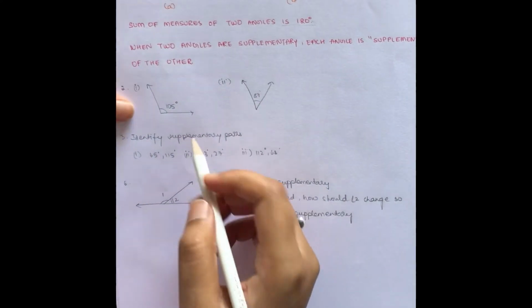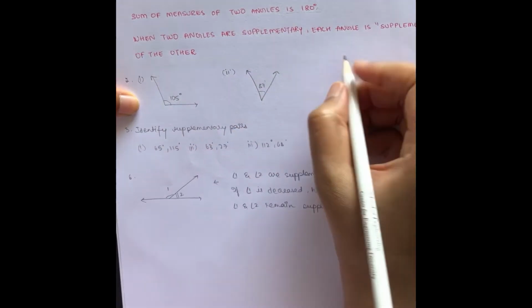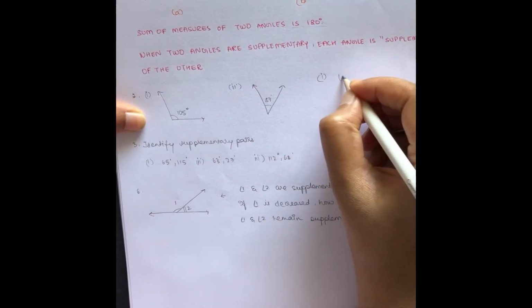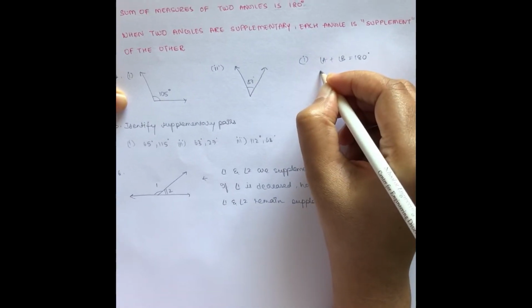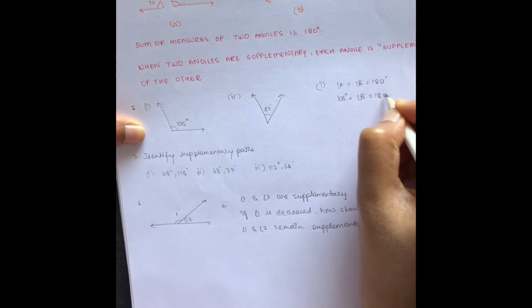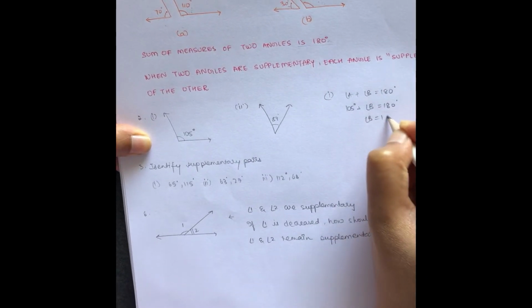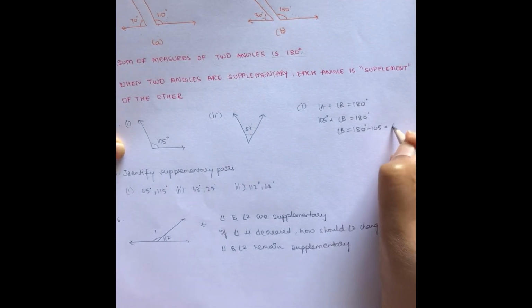Let's look into some problems. We have to find the supplement of 105. So, angle A plus angle B is equal to 180 degrees. Angle A is supposed to be 105 degrees, so angle B is something that has to be found out. Angle B is equal to 180 minus 105, which is equal to 75.